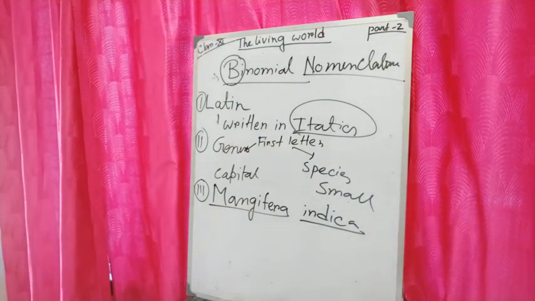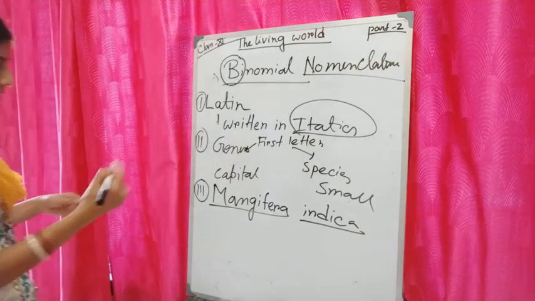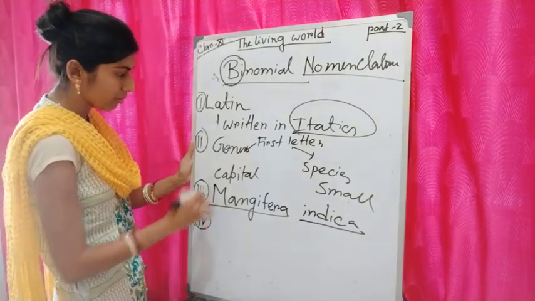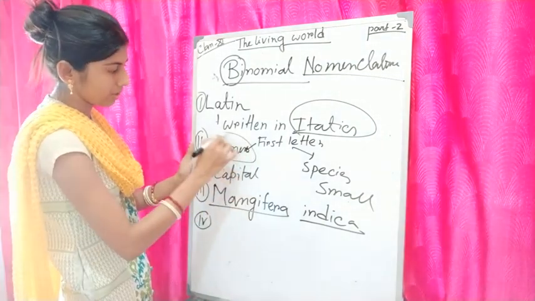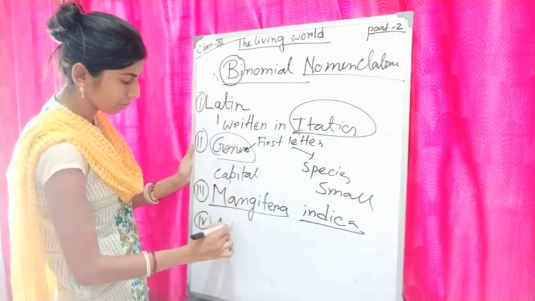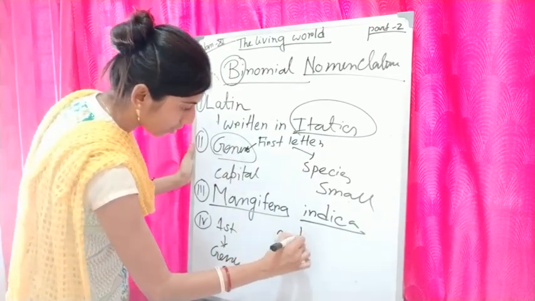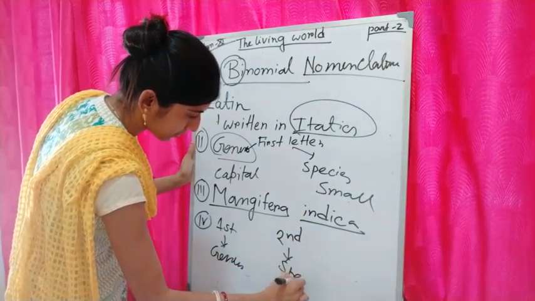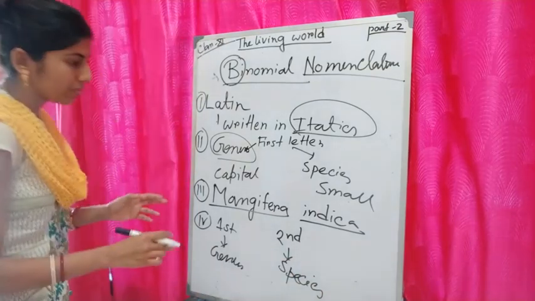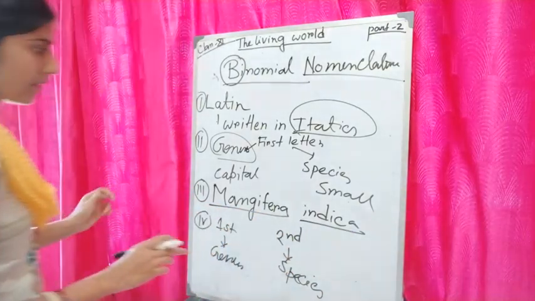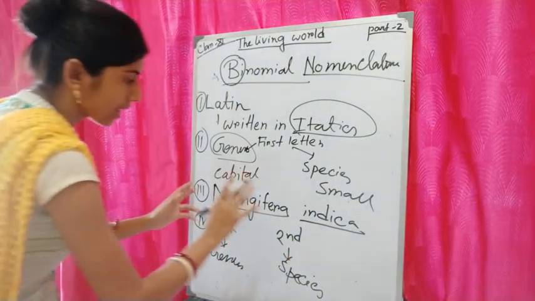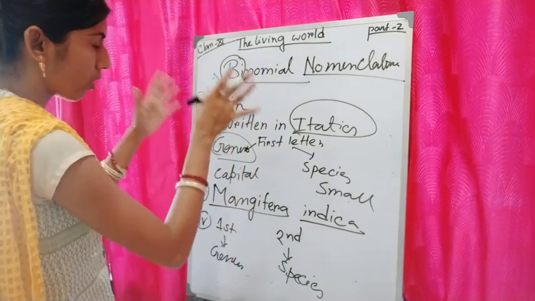Okay? And what is the last property? As we know, the first component of the name will be the genus and the second component will be the species. So if we consider this example, we can check whether it satisfies all the properties.